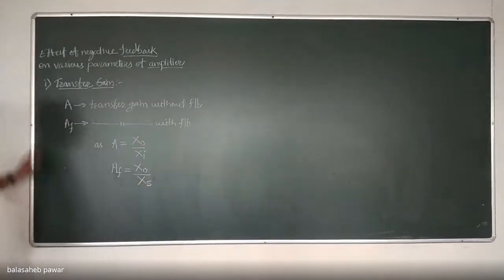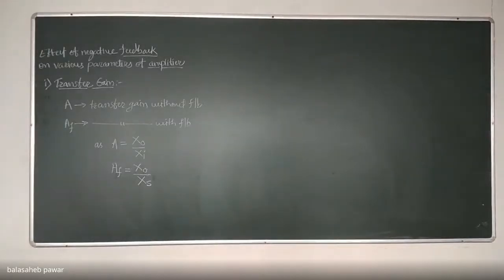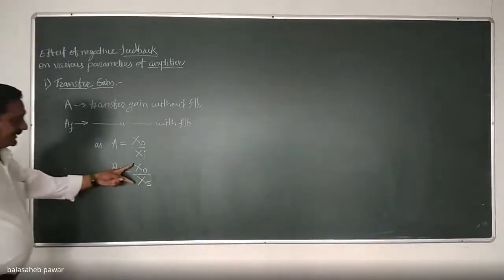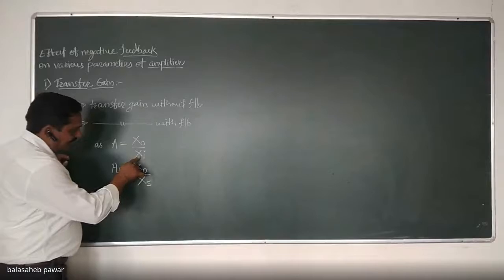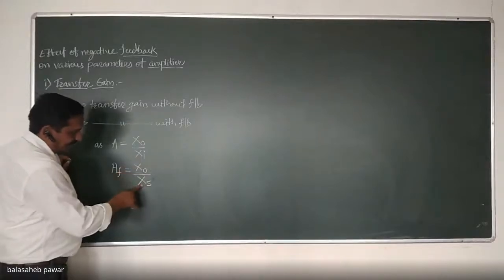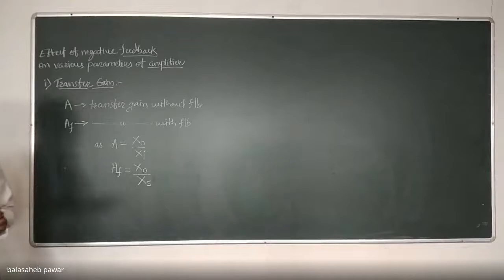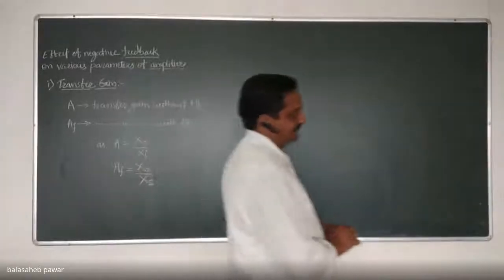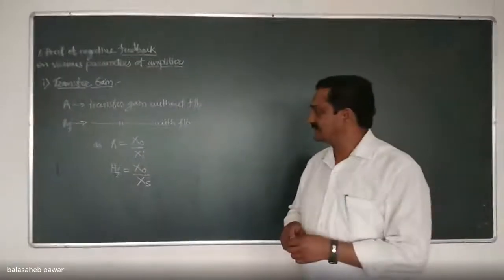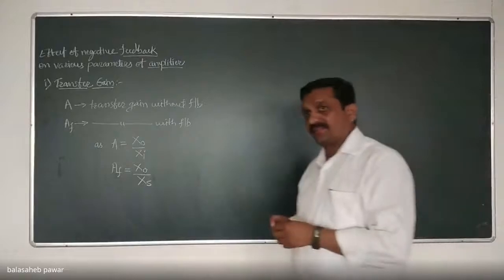Note it properly. What is the difference in that transfer ratio? Without feedback, I wrote XO by XI, and with feedback, I wrote XO by XS. What is the difference between these two terms? XI is the actual input to the basic amplifier, and XS is the overall input signal source which is connected to that basic amplifier. Is it clear? Is it visible properly?